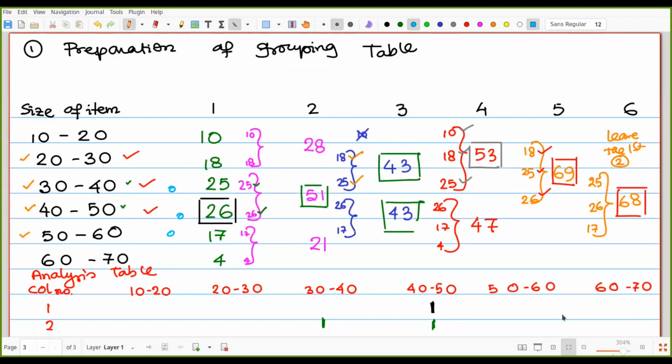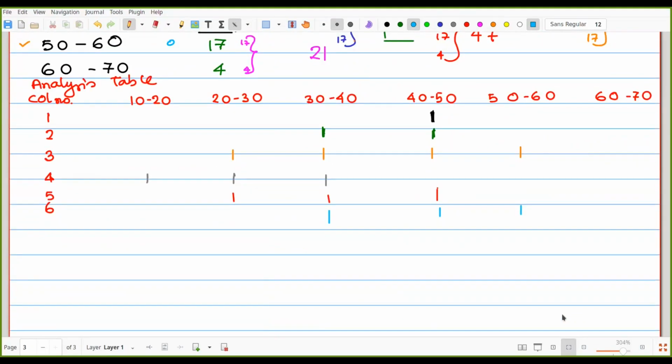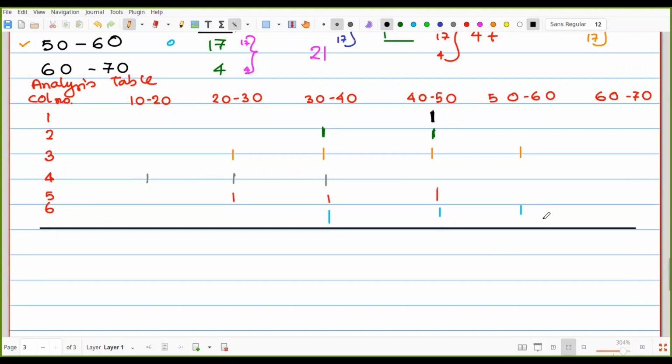Okay, now after preparation of the analysis table, find out which one has the maximum analysis. For 10-20, it has value only 1. For 20-30, 1, 2, 3.